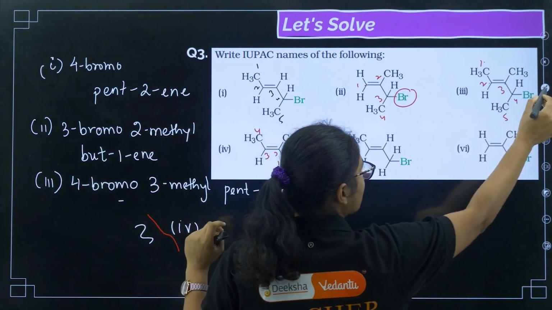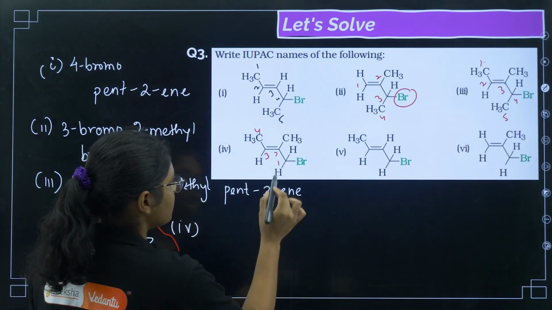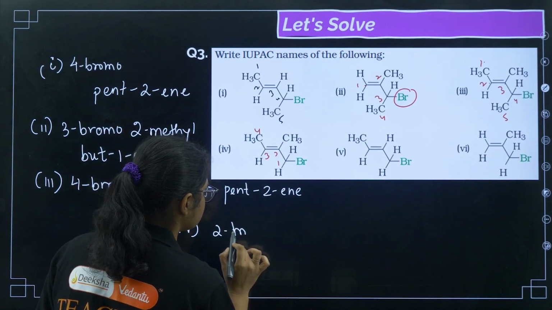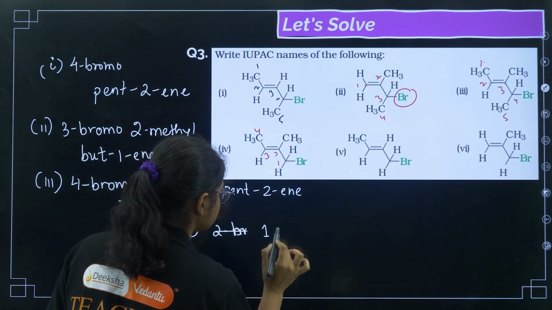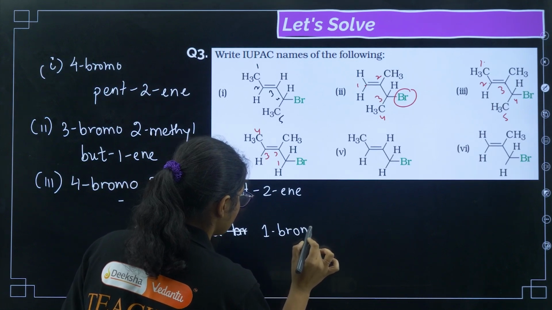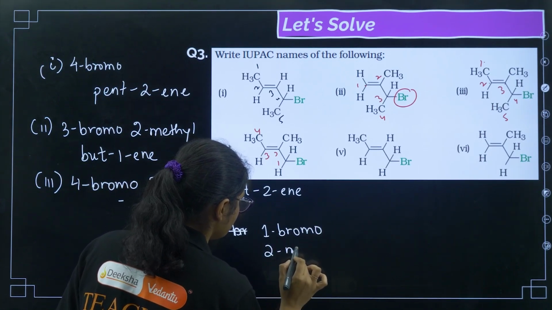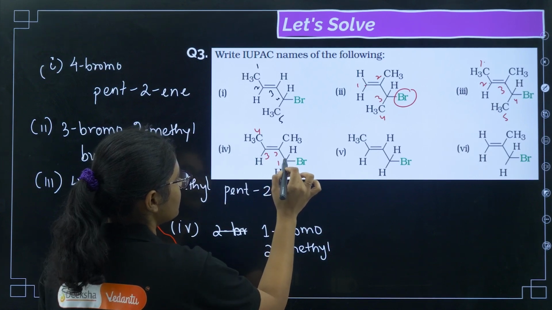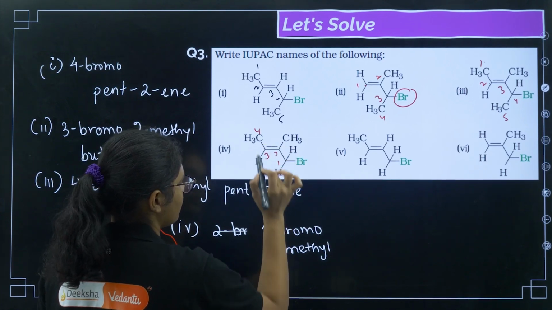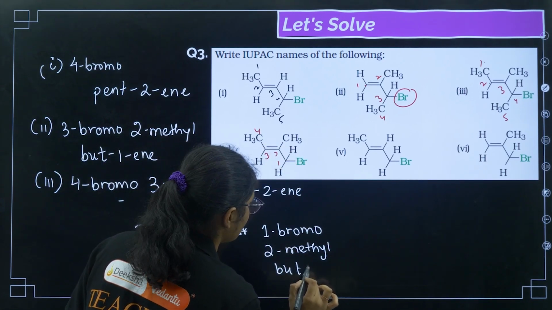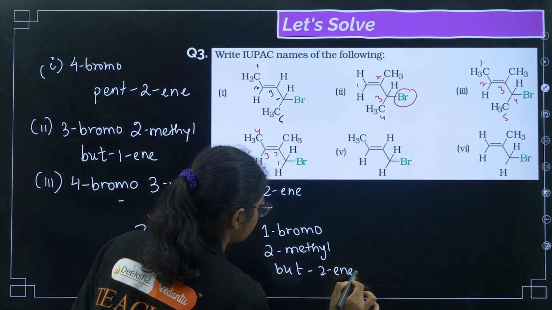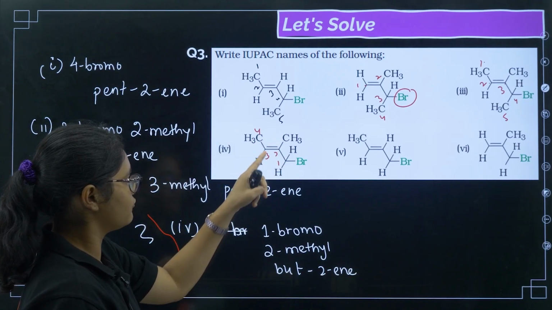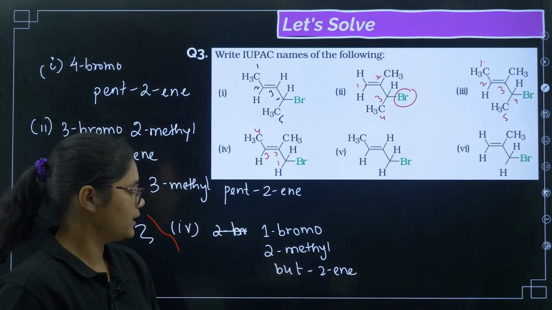Now if I want to name it, on the first carbon it is 1-bromo, then on the second carbon I have 2-methyl, and with 1, 2, 3, 4 carbons I have but-2-ene. So 1-bromo-2-methyl but-2-ene.